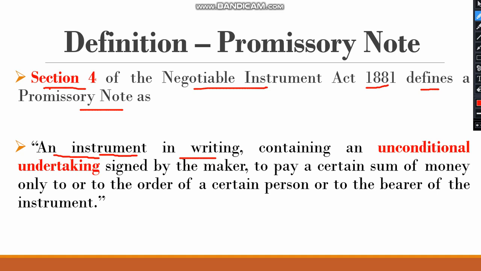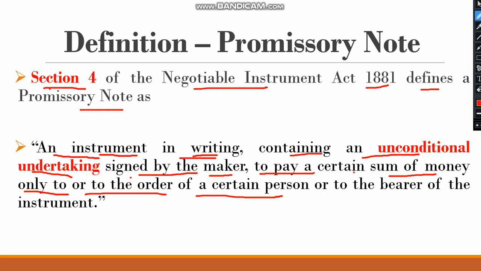Promissory note is always in writing, containing an unconditional undertaking signed by the maker. Now who is the maker of the promissory note? It is buyer, to pay a certain sum of money only.